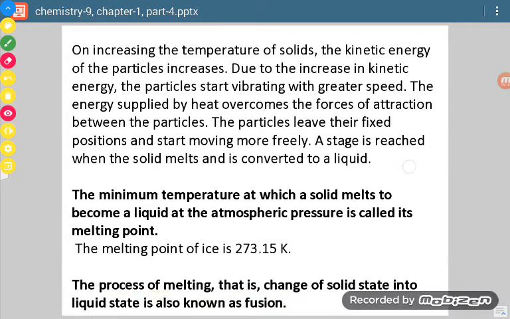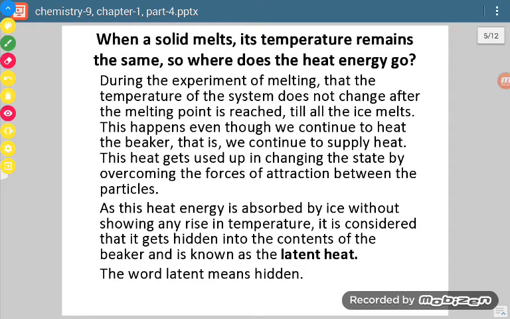Okay, now let us study something else. When a solid melts, now here this important concept will come, latent heat. When a solid melts, its temperature remains the same. So where does the heat energy go?